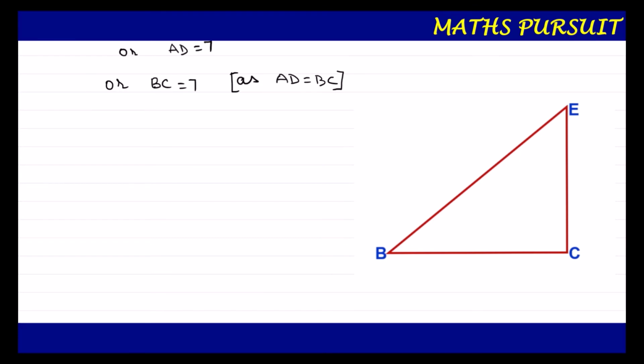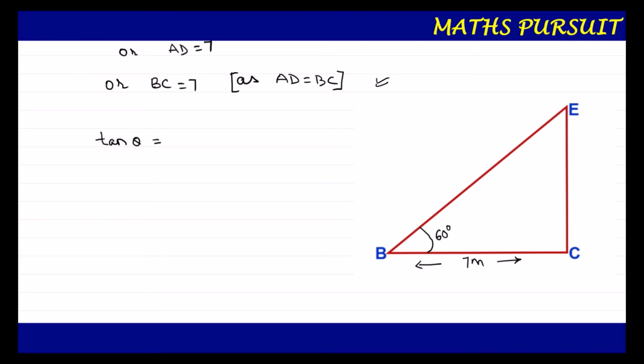Now guys, if you look here to the right angle triangle EBC, we know that this particular angle is 60 degree, and from the above line item, we also got that BC is equal to 7 meter. Now let us apply tan theta here again.